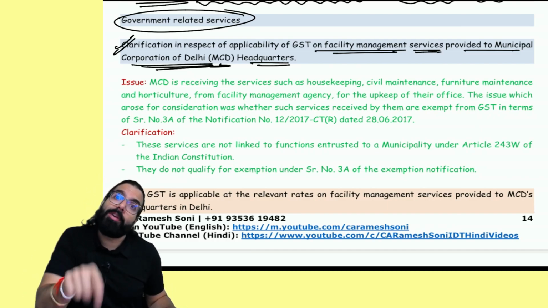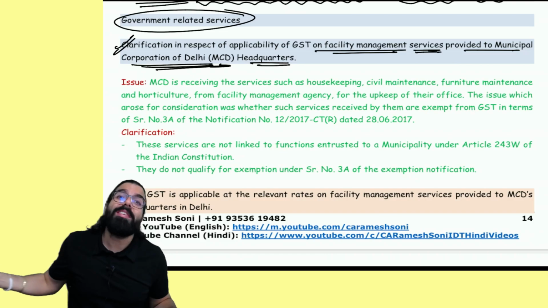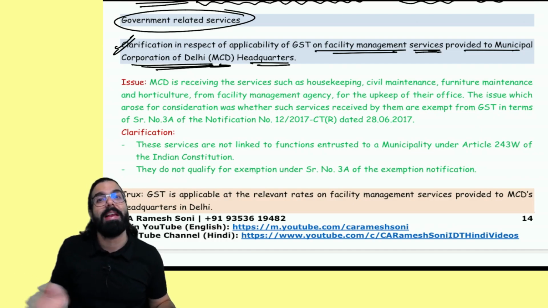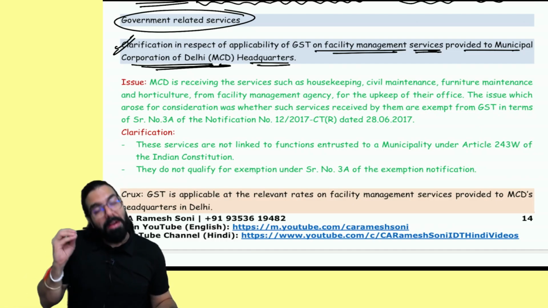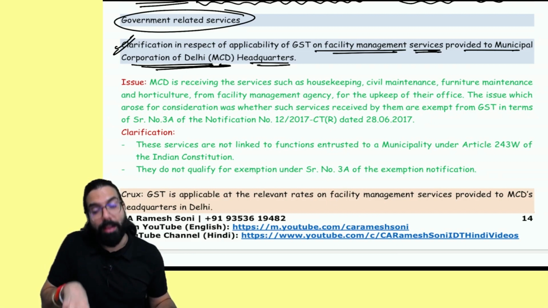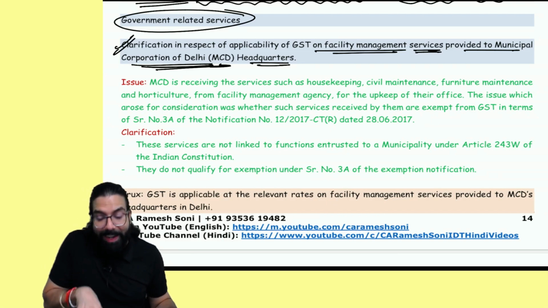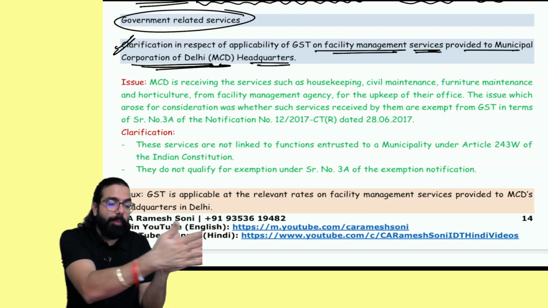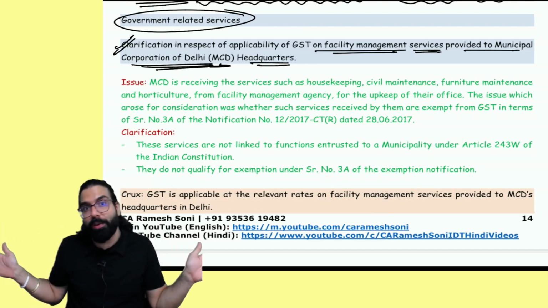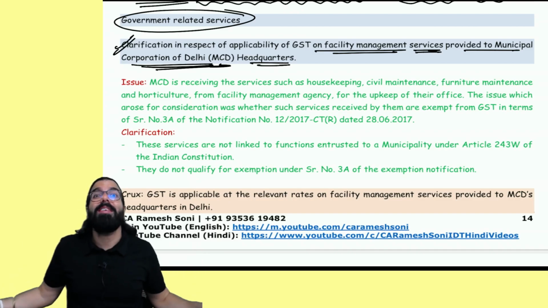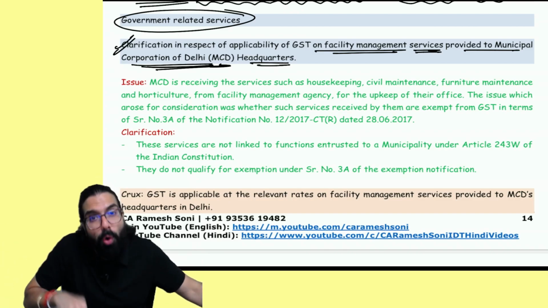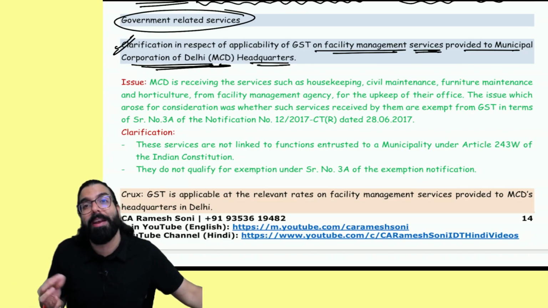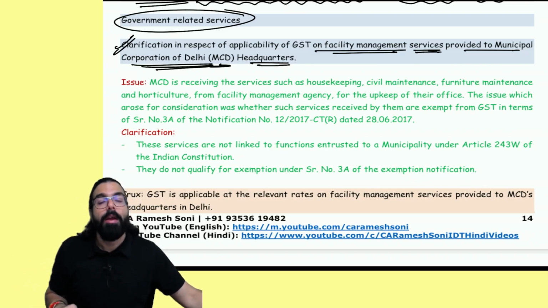Now, what if Municipal Corporation of Delhi is taking facilities management services to manage its own facility? It is taking some services like cleaning of the facility, anything relating to its own building. If it is taking any service, whether those services also will be exempted. See, to provide 240 G and W services, if it is taking 240 G and W related service, it is exempt. But if it is taking facilities management services for its own building, to manage its own building, whether it will be exempted.